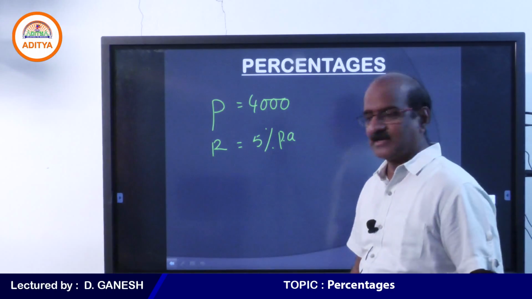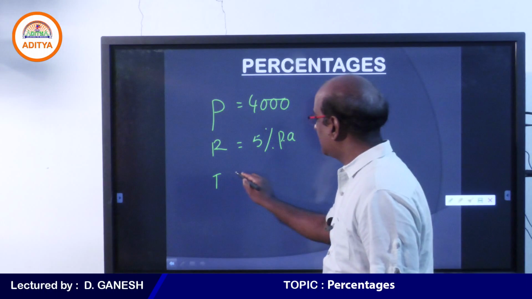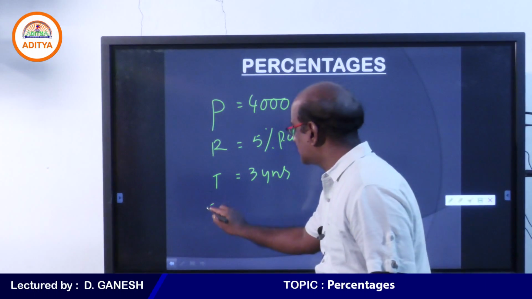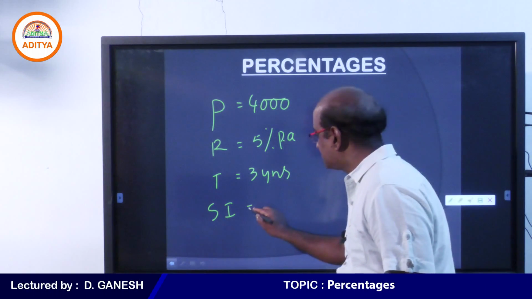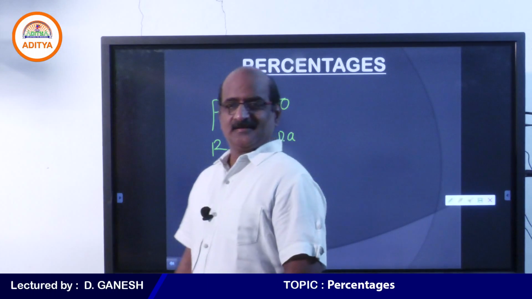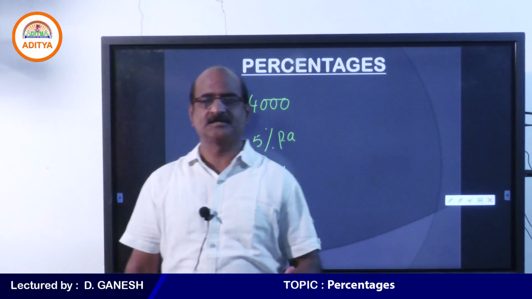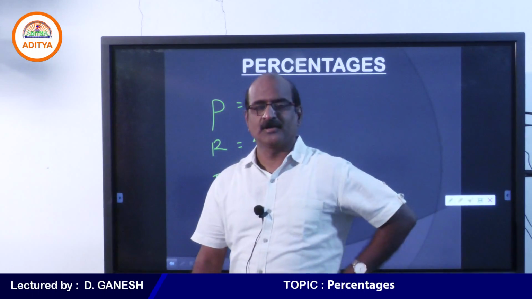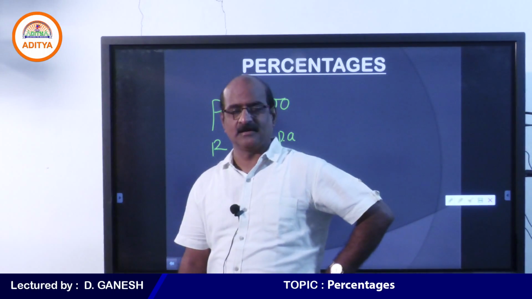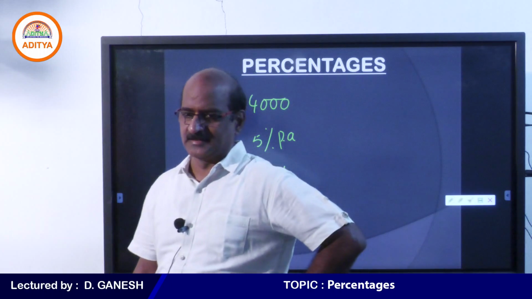May I know how much interest I must be paying for 3 years? What is the simple interest? The rate of interest is 5% and I took a loan of around 4000 rupees. How much interest must I pay in 3 years?